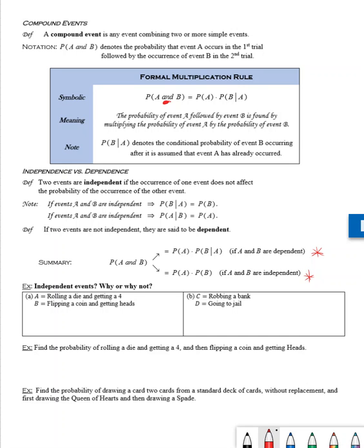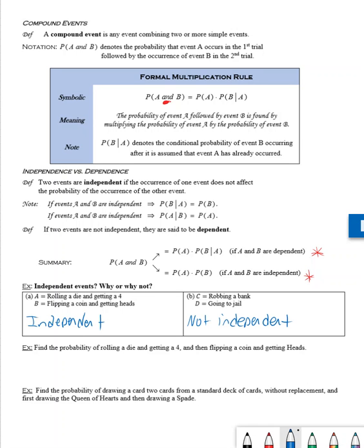Event B, we'll say it's the first week of school. All right, so really quickly, let me backtrack on that. Event A, we're going to be rolling a die and getting a 4, or event B, we're going to be flipping a coin and getting heads. Part B, we're going to be robbing a bank. Well, that sounds very bad. Or we're going to be going to jail. Okay, well, every item has an outcome. All right, so take some time and determine whether these events are independent or not.